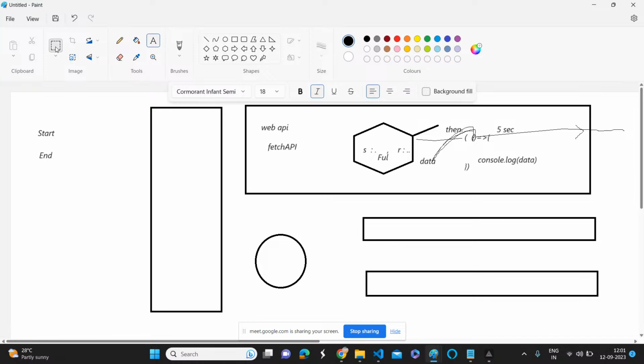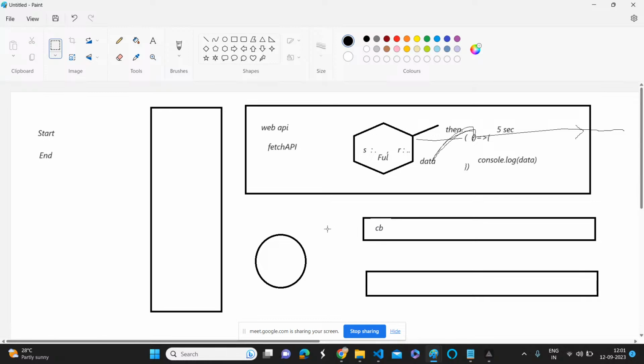It will push this callback function, right? Yes or no? Yes, sir. It will push this callback function into the microtask queue.